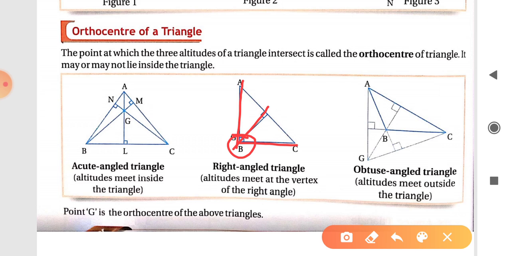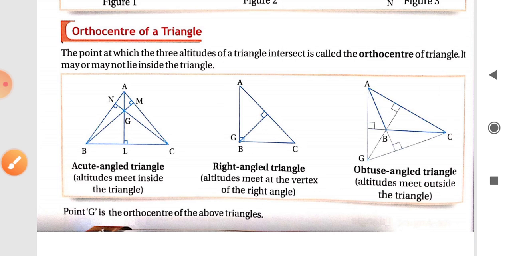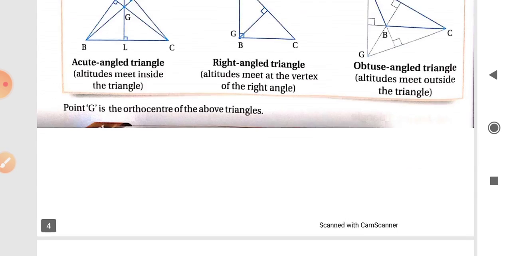Next is the obtuse angle triangle. ABC is an obtuse angle triangle, and its orthocenter lies outside the triangle. This is its orthocenter, formed by extending the sides of the triangle. So in an obtuse angle triangle, the orthocenter lies outside the triangle.